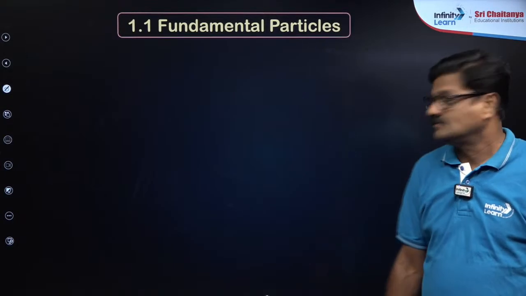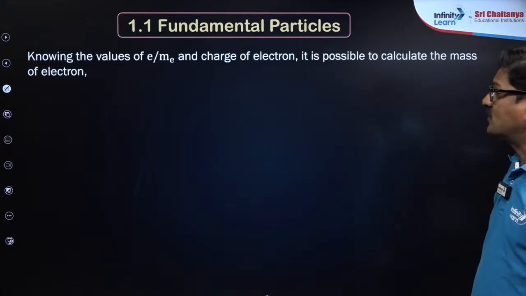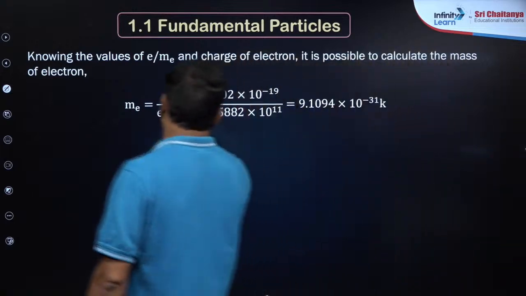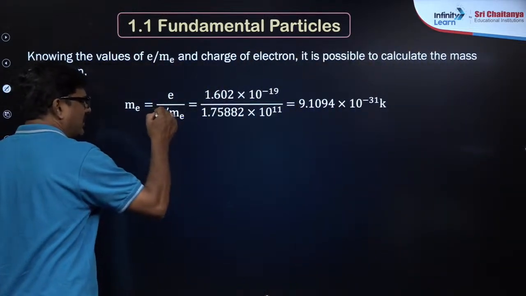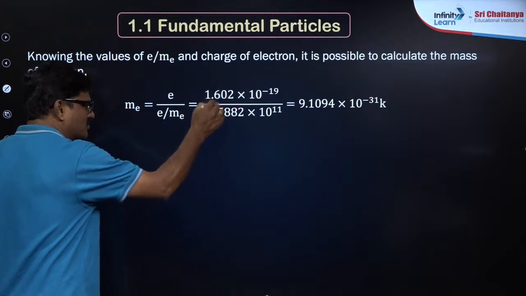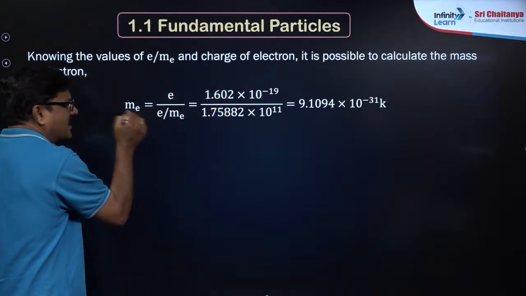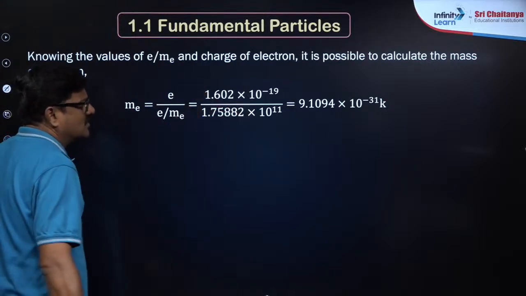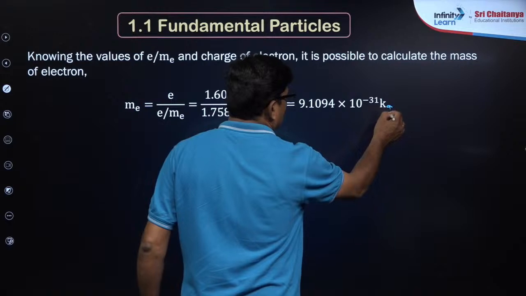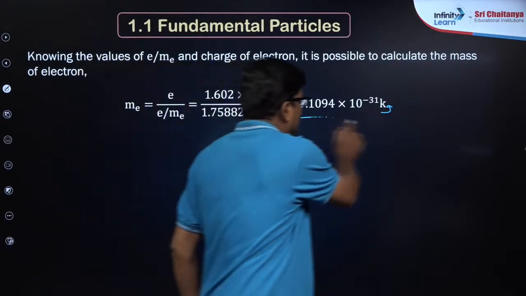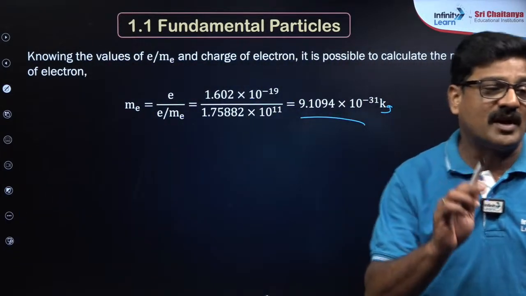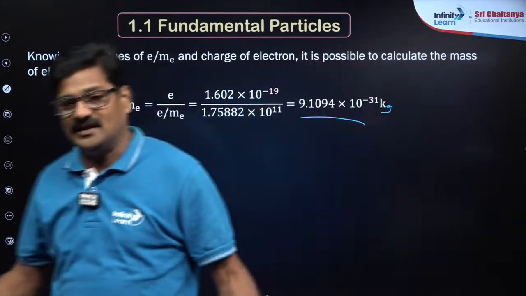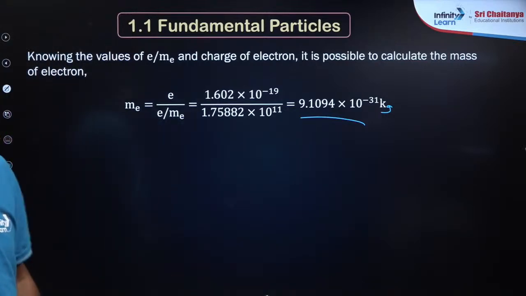Now, knowing the values of e by m and the charge of the electron, it is possible to calculate the mass of the electron. We have the charge of the electron and the e by m value of the electron; taking the ratio of these two, the mass of the electron is calculated, that is 9.1 into 10 power minus 31 kilograms. Okay, this is a constant value. You please try to memorize it, because certain fundamental values we have to memorize. Okay, so don't worry about saving time, mostly it will be given, Ishita, right?